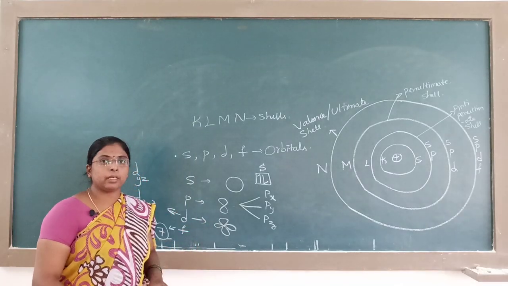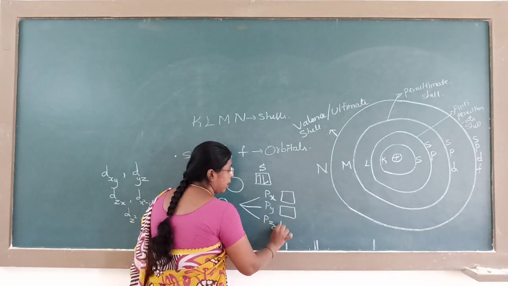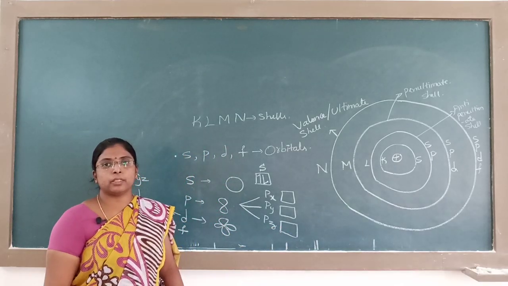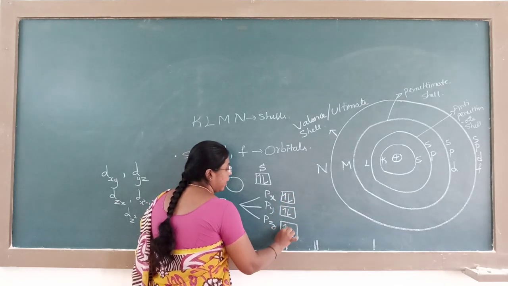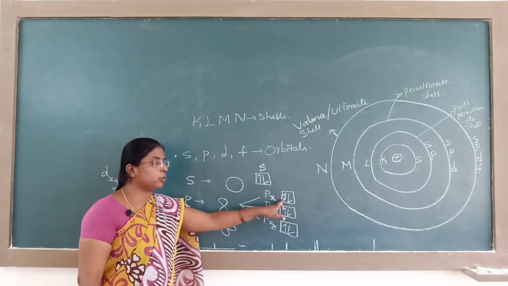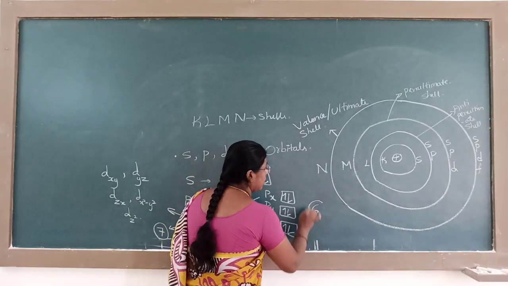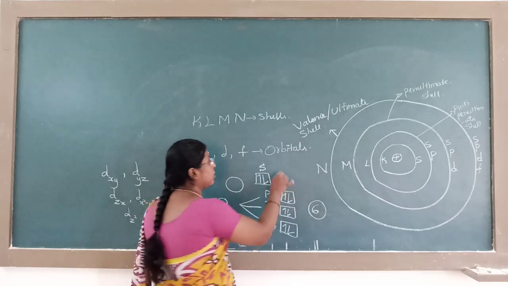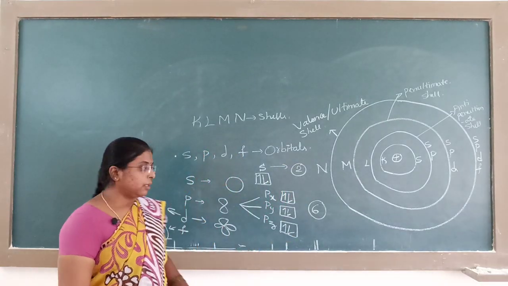In P, how many suborbitals are there? Px, Py and Pz. Each suborbital's capacity is 2 electrons, so Px can have 2 electrons, and likewise Py and Pz. Total capacity of P orbital is 2 plus 2, 4 plus 2, 6 electrons. S can accommodate 2 electrons.